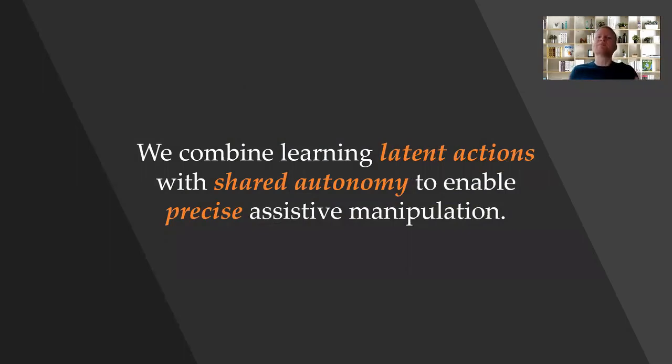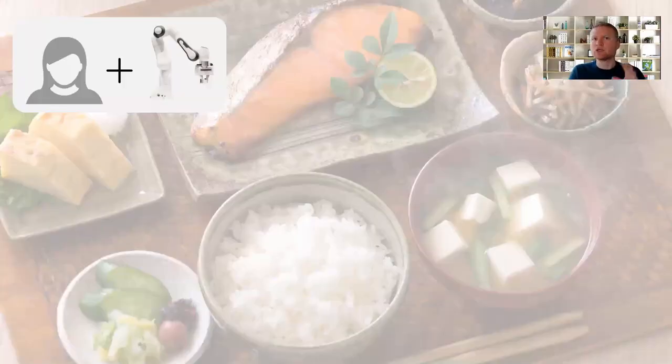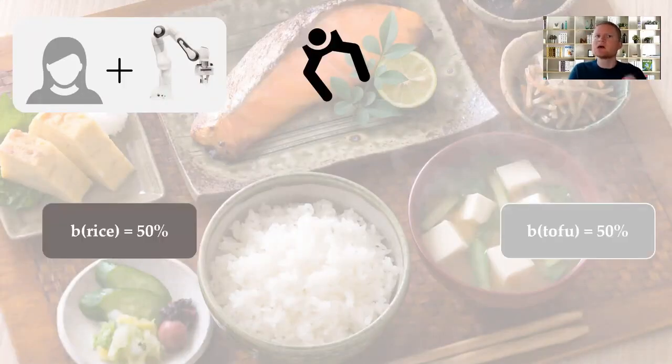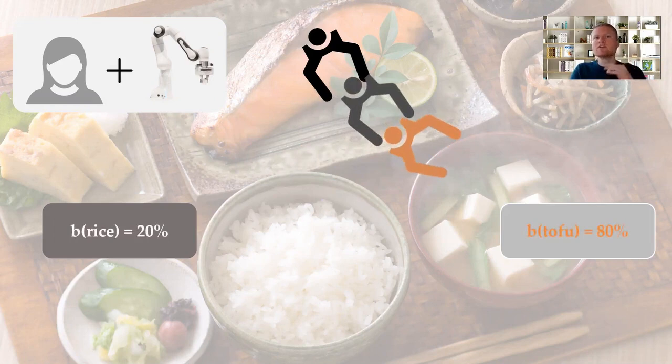In this paper, we combine our latent action approach with shared autonomy in order to enable precise assistive manipulation. Let's say you're trying to eat dinner. You control an assistive robot arm. The robot has a belief over the different goals on the plate. This belief captures the robot's confidence in which high-level goal you want to reach. As you start moving towards the rice, the robot updates its belief. And similarly, moving towards the tofu causes the robot to become confident that what you really wanted was that tofu.